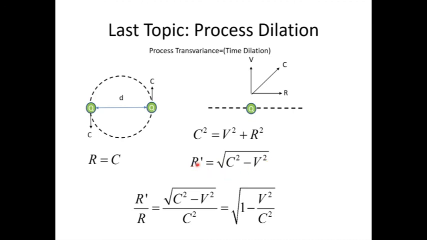Now, if we take the ratio of the rotational velocity under translation to the rotational velocity at rest, we get this quantity, which works out to what scientists used to call the time dilation equation. This is not dilation. Time does not dilate. Matter slows down. The fundamental processes of matter slow down. Okay, we call this now process dilation or process transvariance. We don't say relativistic anymore. We say transvariant. Because relativistic, well, I'm not going to go down that road.